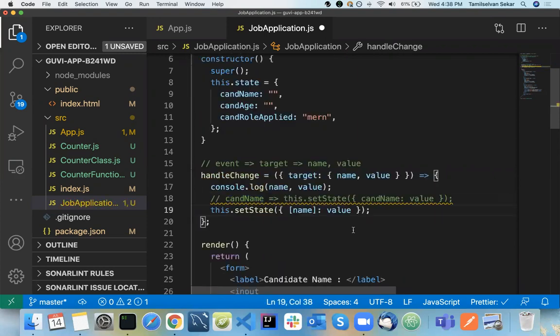Please note this syntax, as you will be using it in multiple places. If you want to dynamically update a property in your object and you don't know the key, because it comes dynamically, you need to use a square bracket. Now let's see.